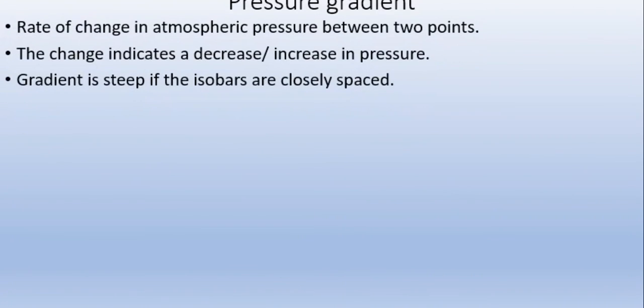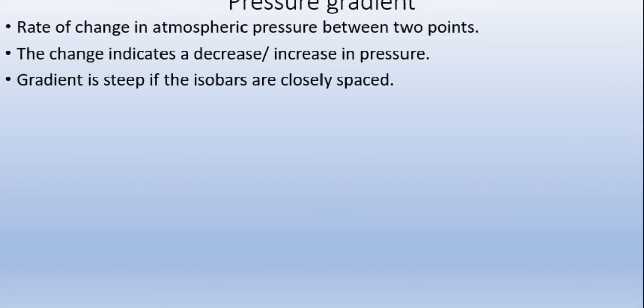Points, if we continuously join the points, make it clearly that same pressure experienced. The rate of change in atmospheric pressure between 2 points. The change indicates decreases and increases in the pressure. The gradient is steep if the isobars are closely spaced.